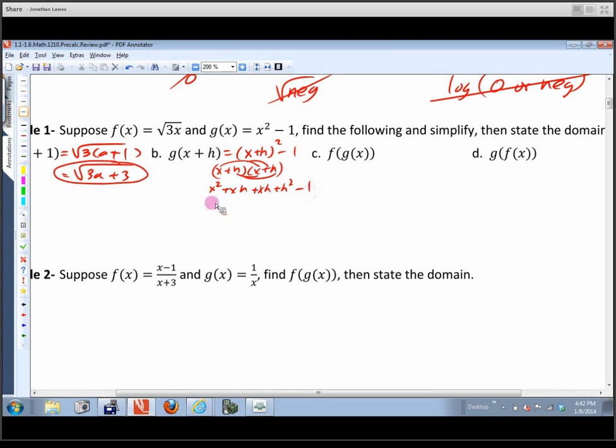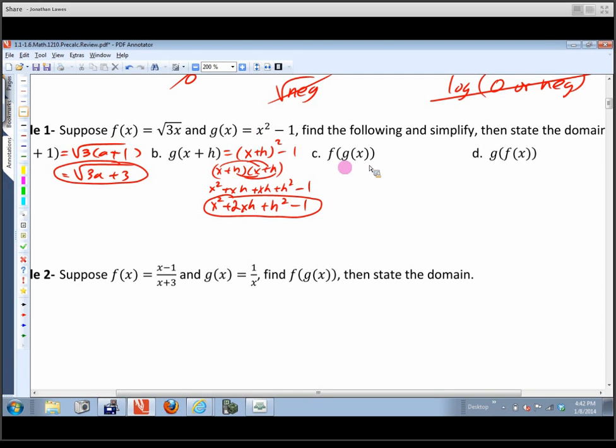So what I got here was x squared plus 2xh plus h squared minus 1. And again, this is the term that people forget. They forget about that middle term that comes when we multiply the two of these and then they double up because they're exactly the same term. So this is the answer that we get from this expression right here when we plug it into the function g of x.